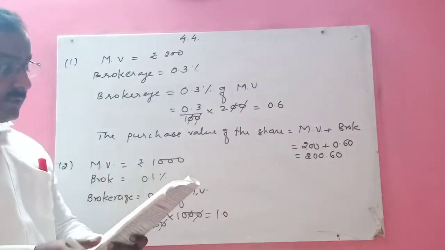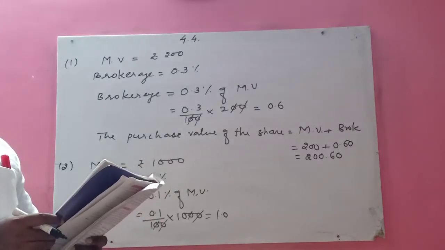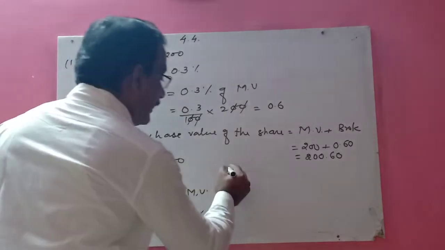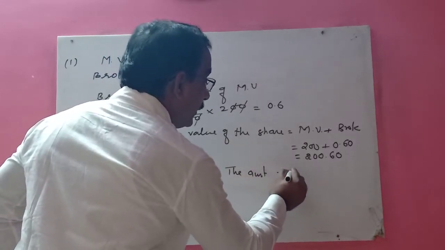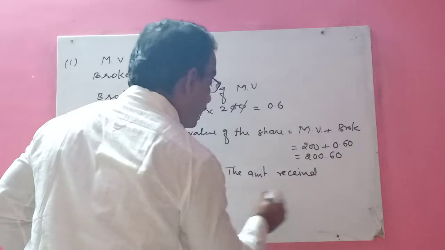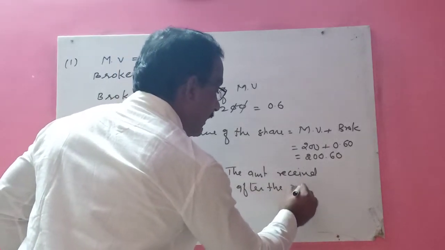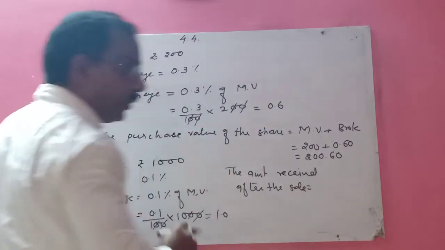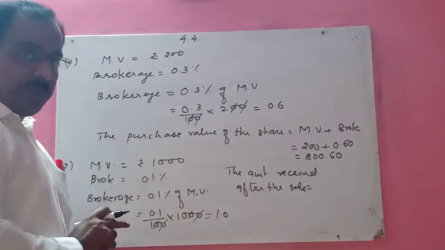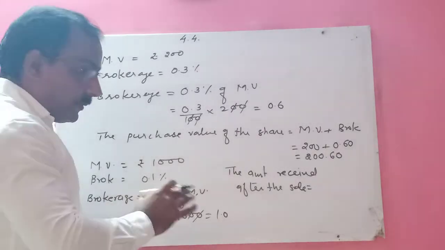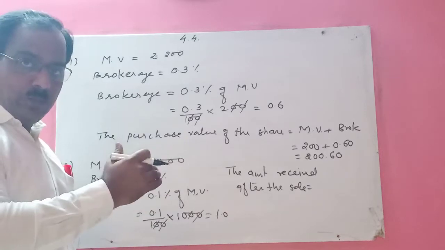So the question is, what is the amount received after the sale? So here the amount received after the sale is equal to what? Your market price, right? 1000 rupees. Means how much amount does the shopkeeper get?